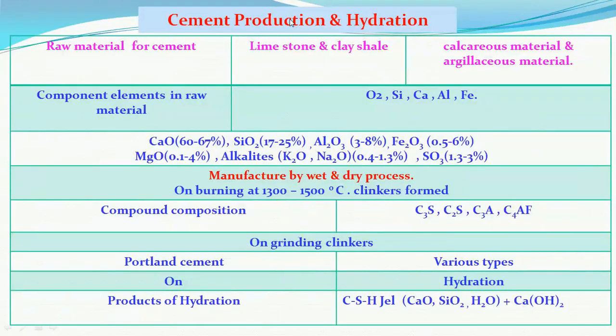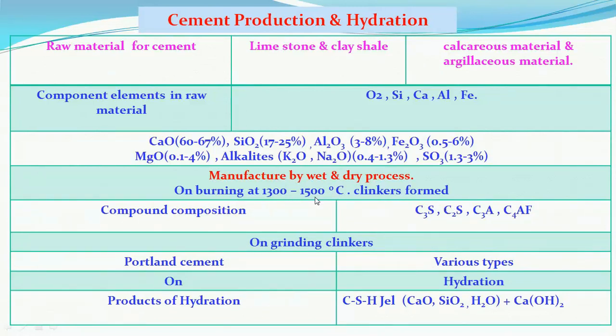Friends, this chart in short again describes the things, that is the raw materials: limestone, clay, shell, calcareous and argillaceous material, various oxides, calcium oxide, percentage 60 to 67, silicon oxide, aluminium oxide, iron oxide, magnesium oxide, alkalis, that is the sodium and potassium oxides, and certain sulfates. Burning at 1300 to 1500 degrees Celsius, clinkers are formed.